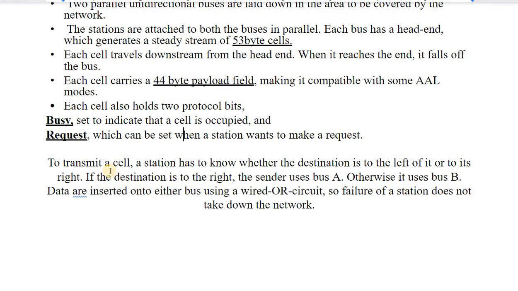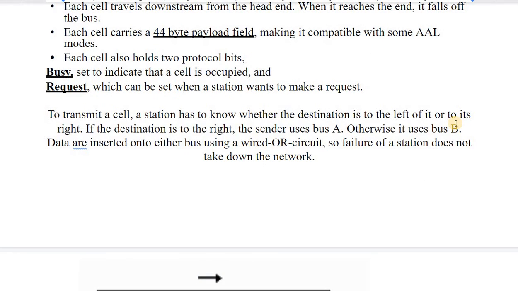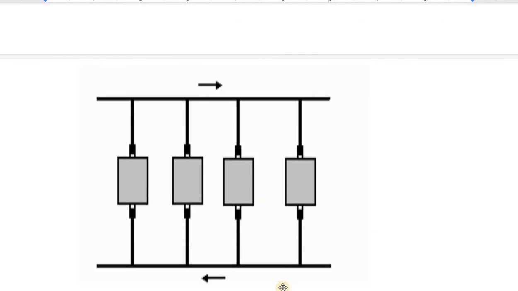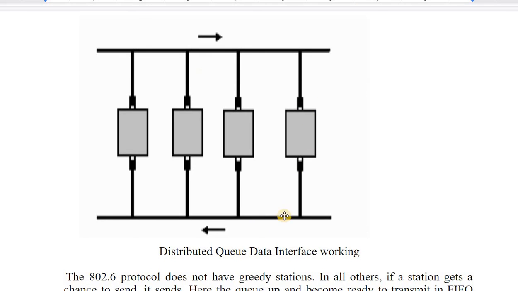So in general, to transmit a cell, a station has to know whether the destination is to the left or its right side. If the destination is on the right side, the sender uses bus A, and otherwise it will use bus B. Data are inserted directly onto the bus using a wire or circuit, so the failure of a station does not take down the network. How does the actual functioning happen? This is the flow of the data. With the help of arrows, we have shown the flow of the data onto the buses.